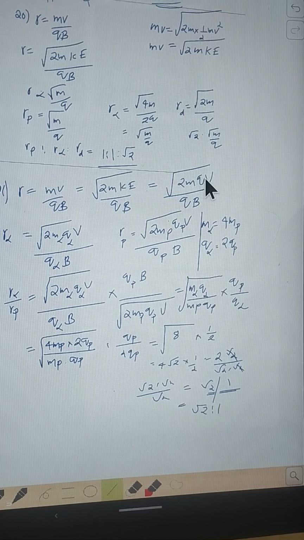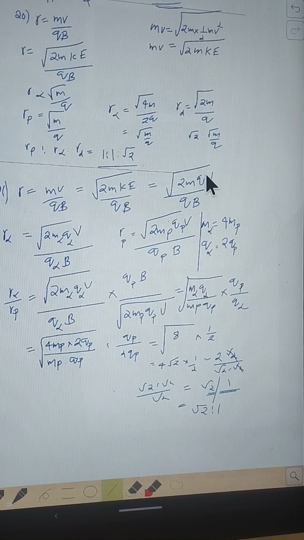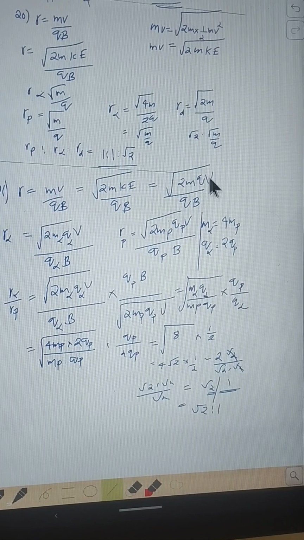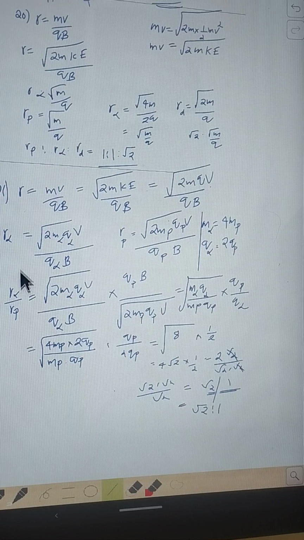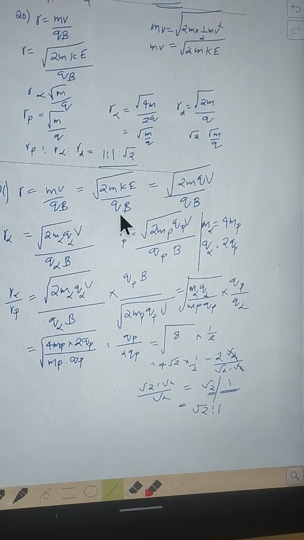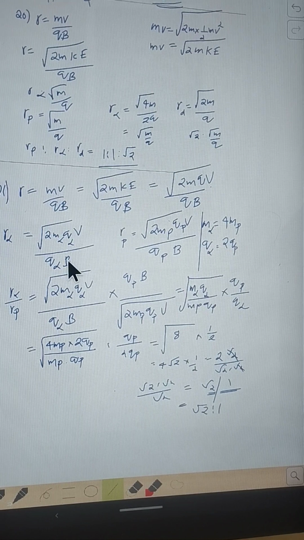So we got the expression for radius in terms of potential, because in the question they have given that all these particles are accelerated through the same potential difference. So in the case of alpha particle, mass of alpha will come, and charge will be the charge of alpha, and the value of potential remains the same, and magnetic field also remains the same.